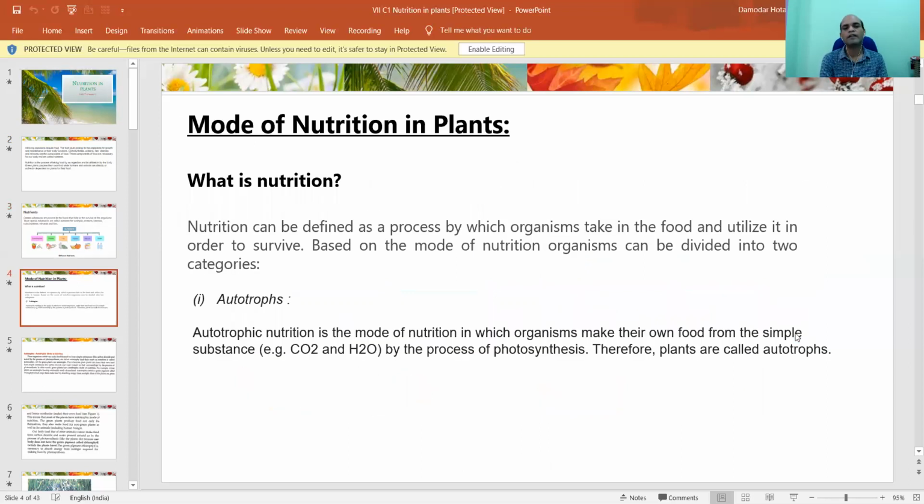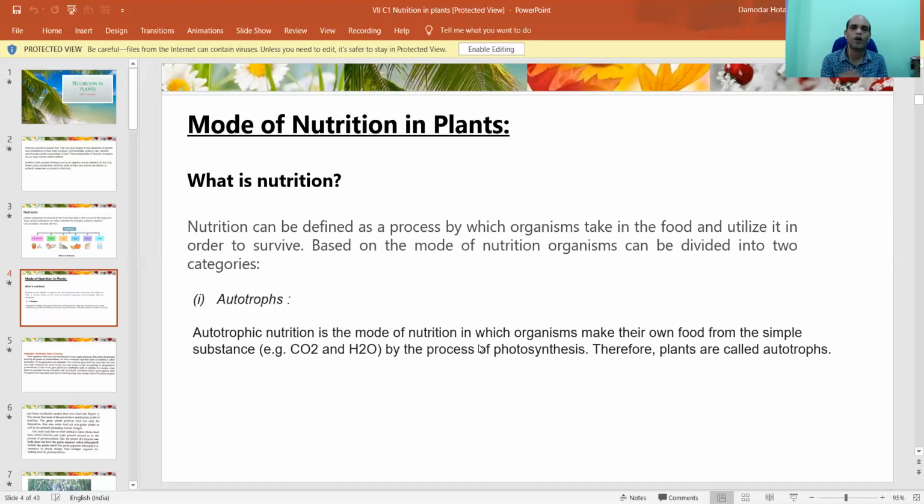Okay. Now, in human beings, what is nutrition? The process we have discussed in class 6. Now, in this topic, we are going to discuss the process of nutrition of plants, right? So nutrition can be classified as a process by which organisms take the food and utilize it in order to survive. Based on mode of nutrition, organisms can be divided into two types. Okay, two categories. What are they? One is called autotrophs and one is called heterotrophs.